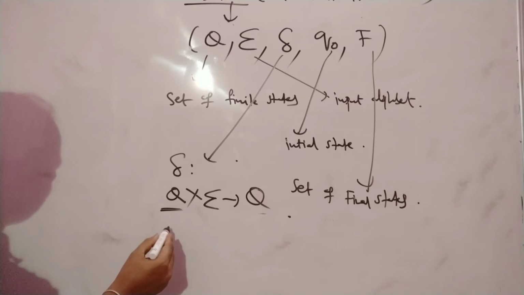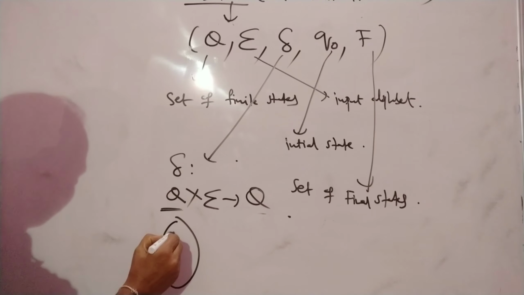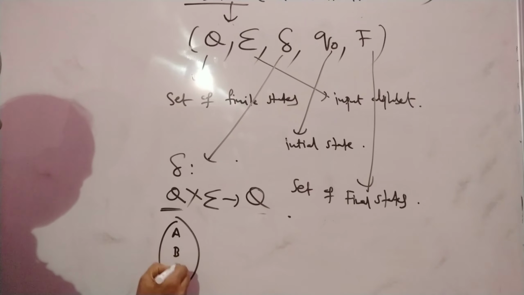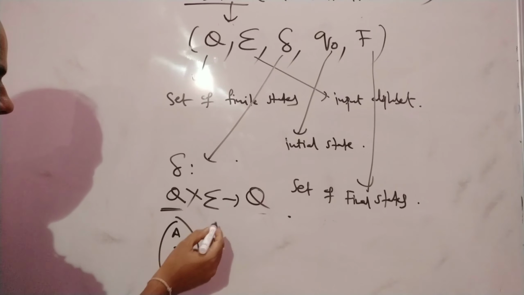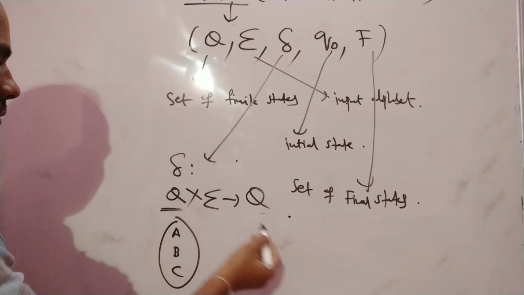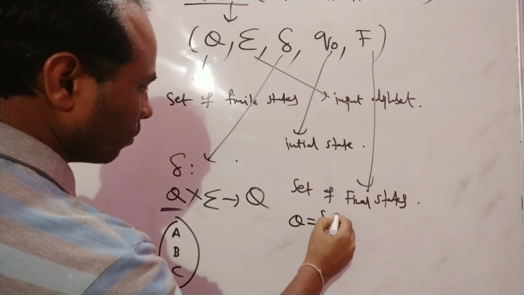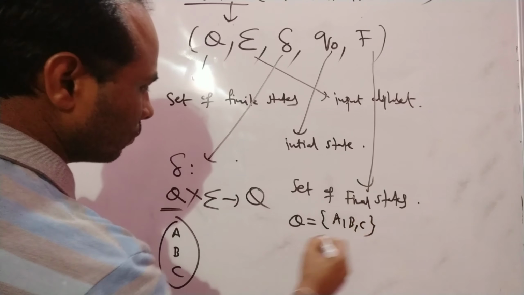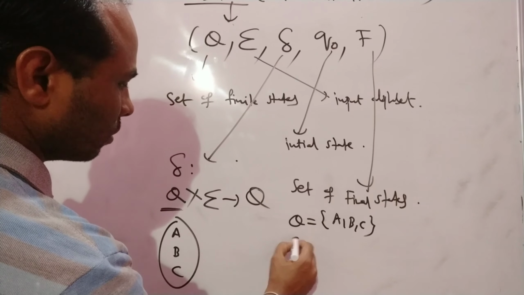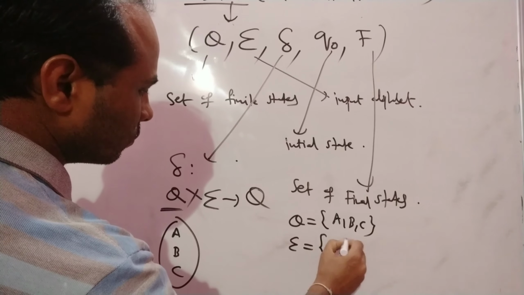For example, here the states are A, B, C, so Q, the set of states, is A, B, C. The input alphabet sigma is a, comma b.